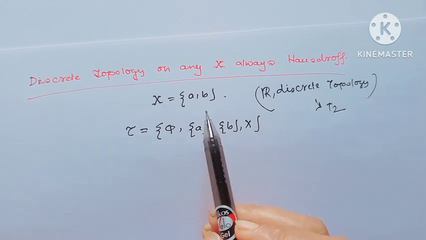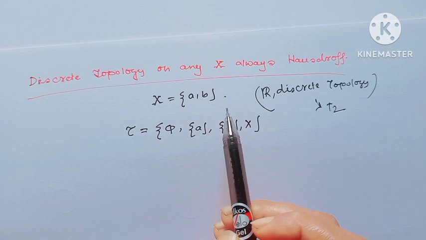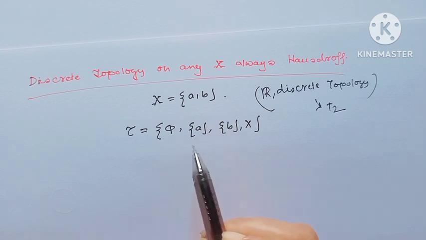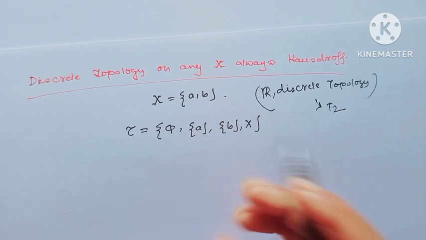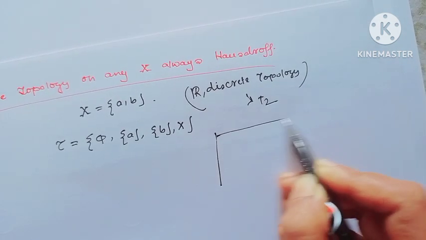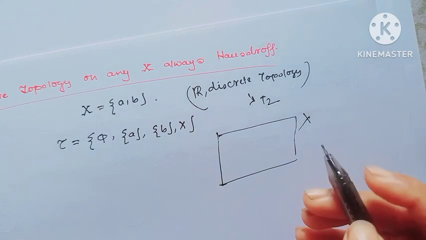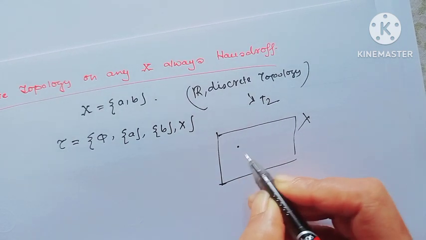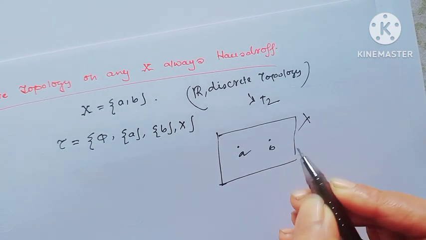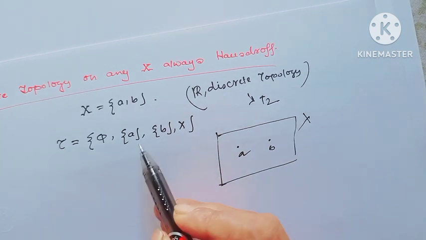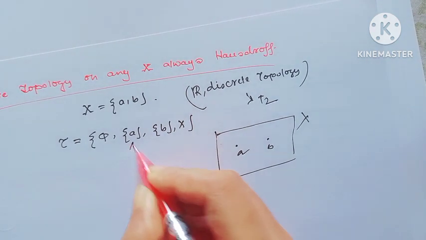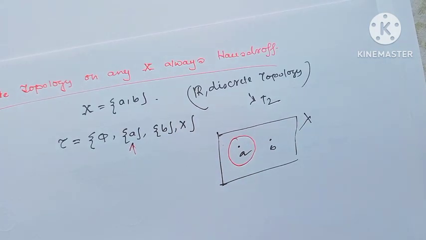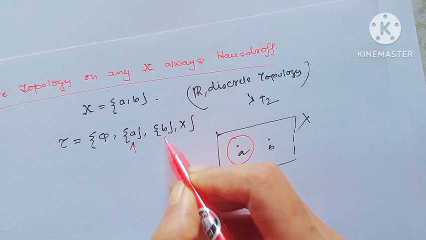Consider X equal to {A, B}. Then tau equals phi, the set containing the element A, the set containing the element B, and X. See the picture. This is the topological space X, and consider two distinct points A and B. Here the open set containing A is this, and the open set containing B is {B} itself.